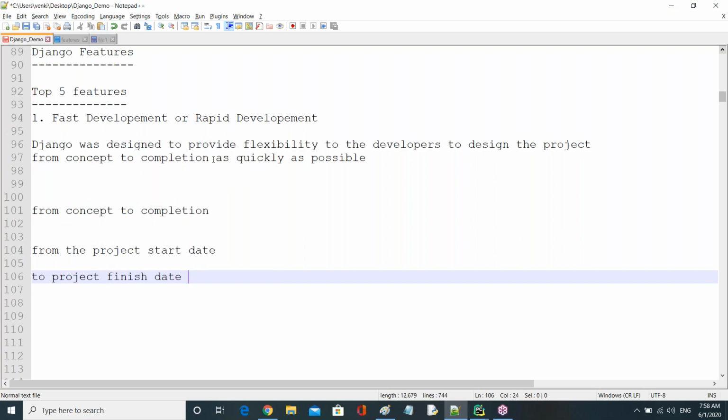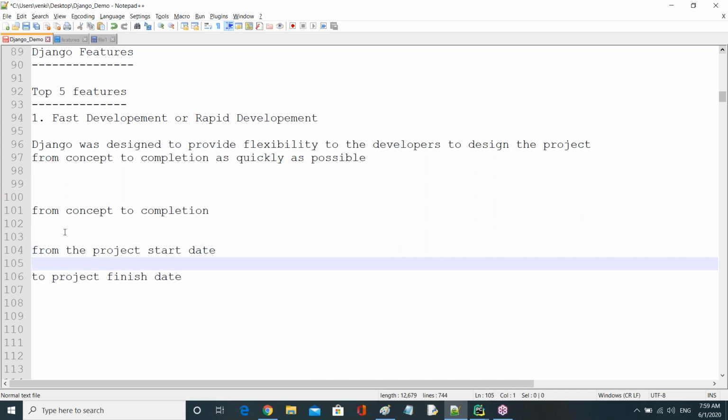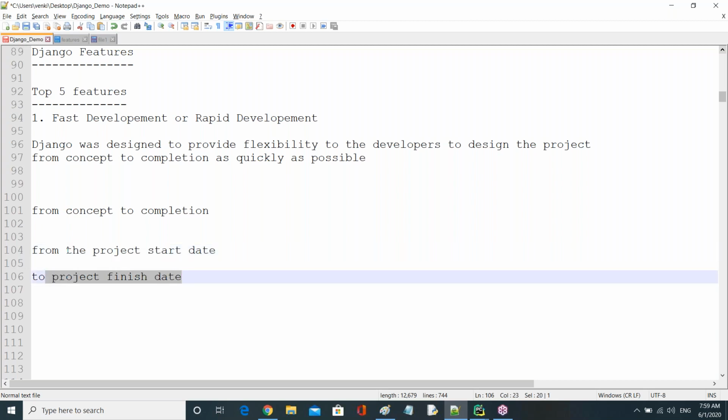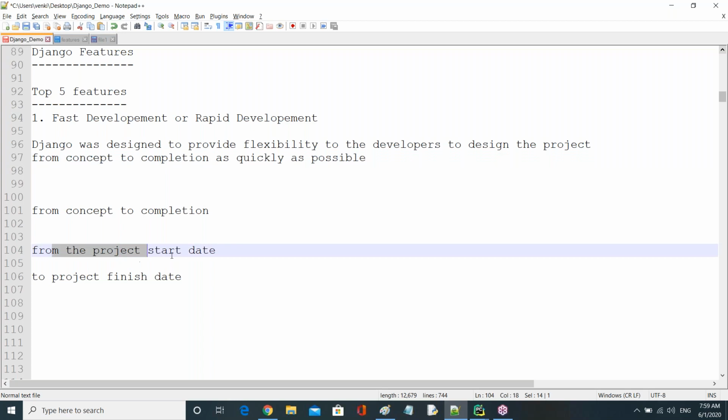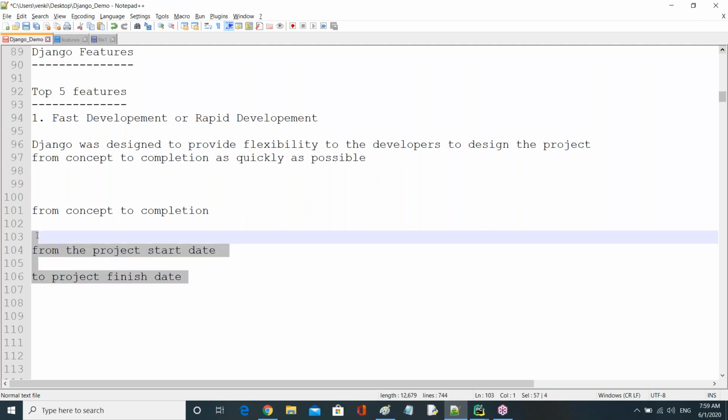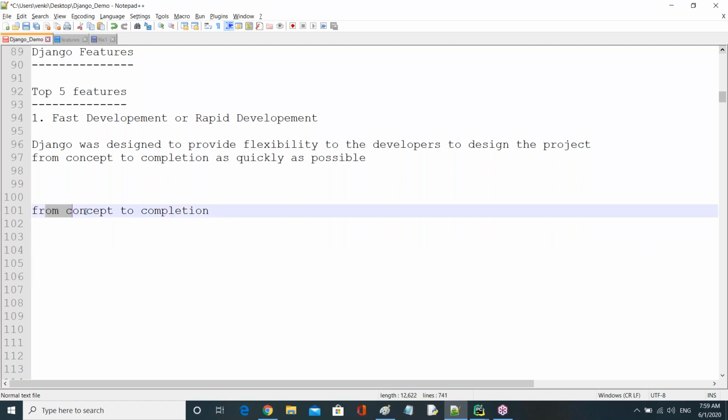So it takes very little time between these two dates. From concept means the time of requirement, the starting date, and the finish means the time the project is finished. Between these two dates, it takes very little time, as quickly as possible. That is from concept to completion: from the date the project started up to the date the project completed. It will take very little time.